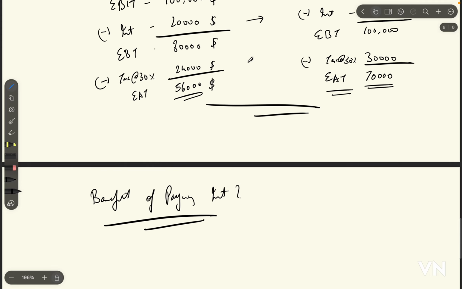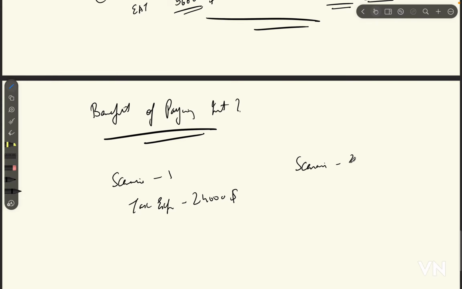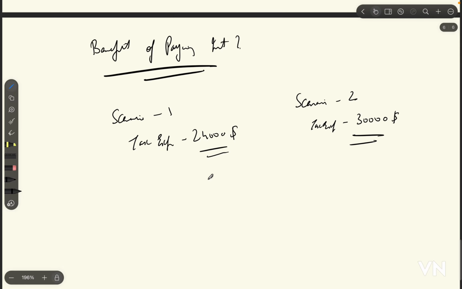As we saw in our tax expense, in scenario 1 the tax expense is $24,000, whereas in scenario 2 the tax expense is equal to $30,000. So in scenario 1 we are saving $6,000. The difference is basically $6,000, right?